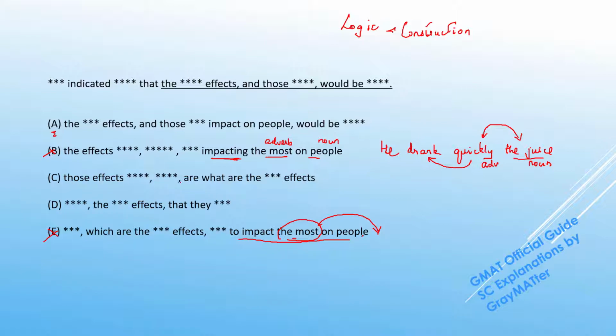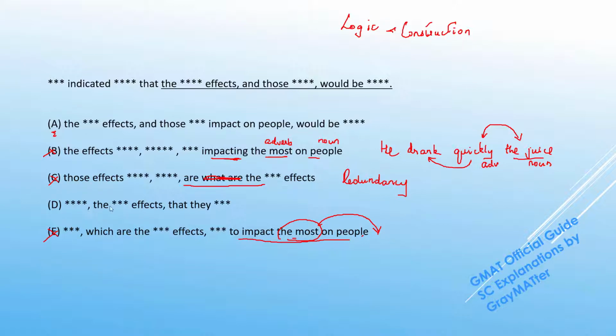Now for the most part, C seems fine until we get to this place. What are the effects? So when we look at aspects like construction and meaning, we need to keep in mind that the concept of redundancy can actually come in various forms. Redundancy doesn't only have to be in terms of meaning repetition, because if you look at these two words, what are the effects? Think about it. If we take this out of the equation, we're just saying these are the effects. So what are become two redundant words which are not necessary to the meaning of the sentence in any form. So C goes off by redundancy.